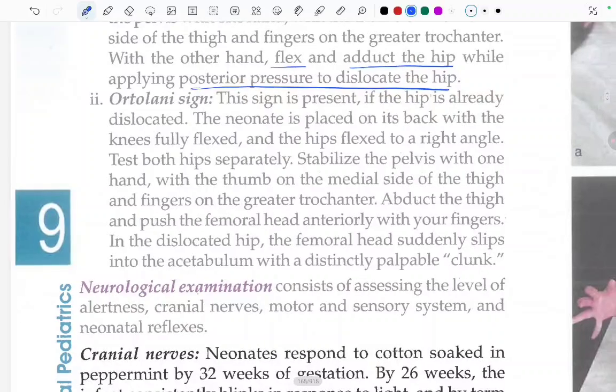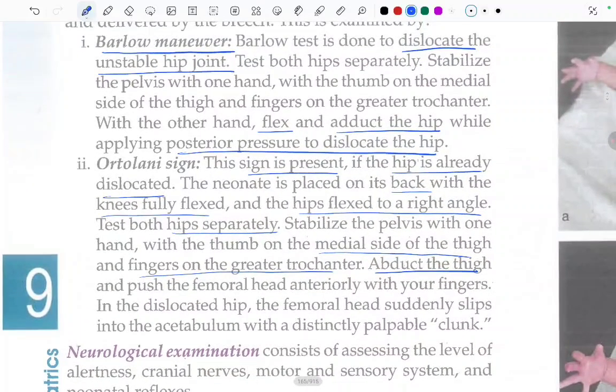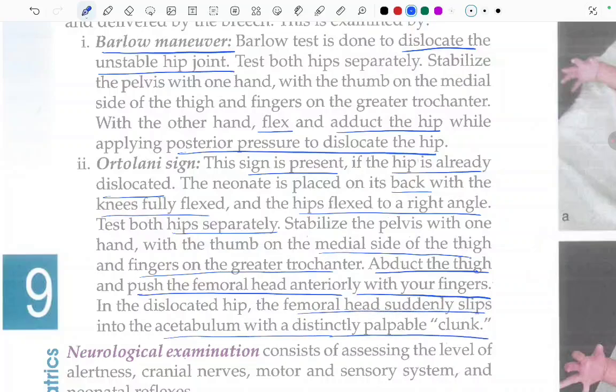And in the Ortolani sign, the sign is present if the hip is already dislocated. The neonate is placed on its back with the knees fully flexed and the hip flexed at a right angle. Test both hips separately. Stabilize the pelvis with one hand, with the thumb on the medial side of the thigh and the fingers on the greater trochanter. Abduct. In the above one, we adducted the hip. In this one, we have to abduct the thigh and push the femoral head anteriorly with your fingers. In the dislocated hip, the femoral head suddenly slips into the acetabulum with a distinctly palpable clunk.